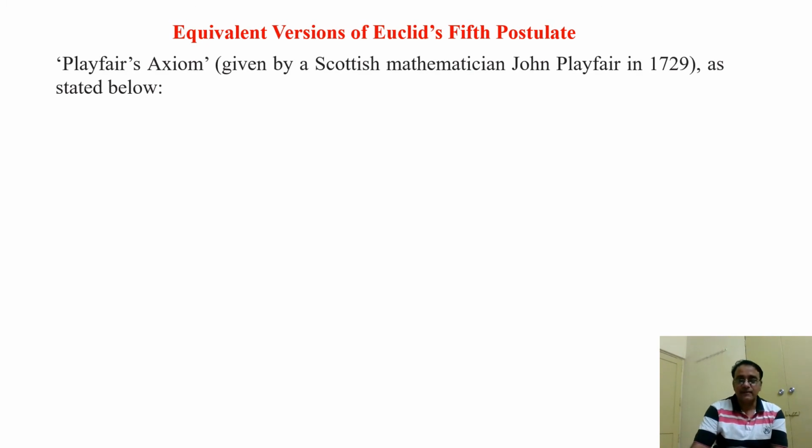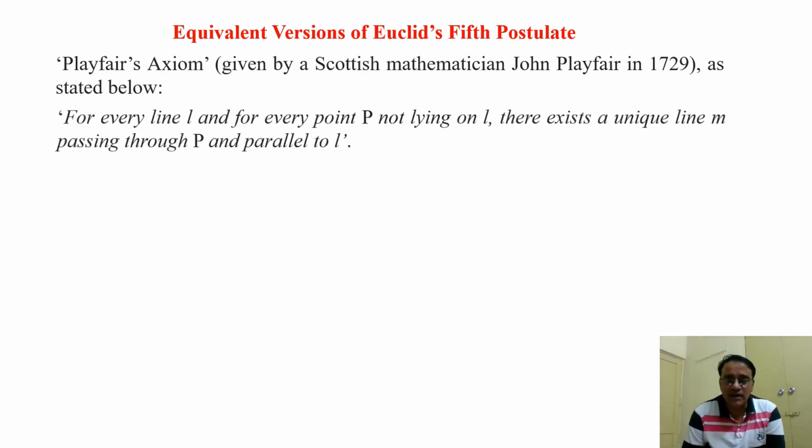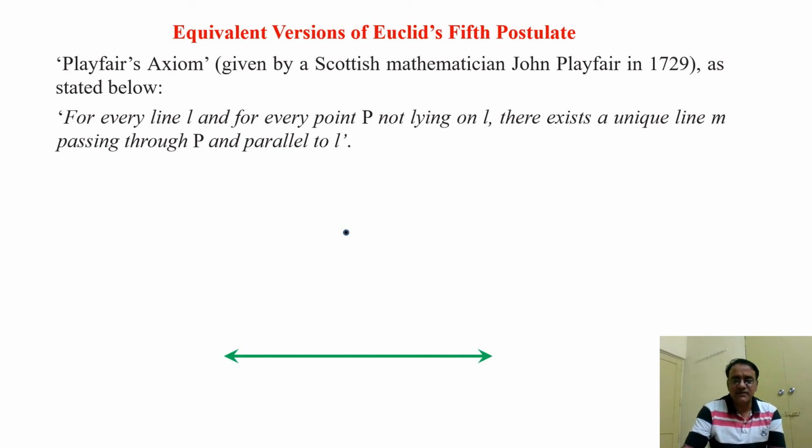So we'll see. The statement is that for every line L and for every point P not lying on L, there exists a unique line, unique meaning one and only one, M, which passes through P and is parallel to L. So I will show you. Suppose this is a line and this is a point P. According to this statement, only one line through P will be parallel to the given line, right?